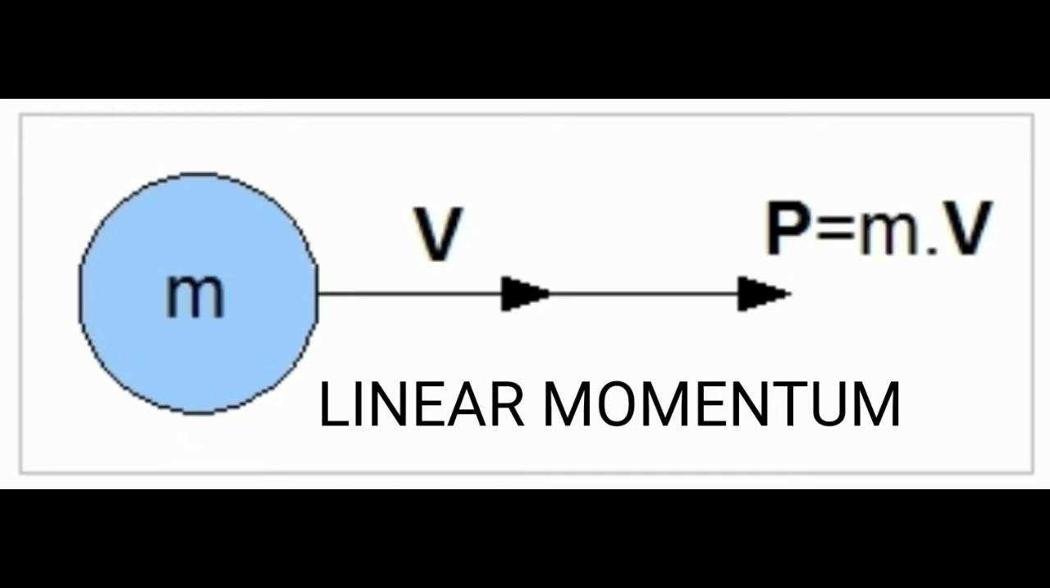Linear momentum is equal to mass into velocity, the product of mass and velocity. Okay. Linear momentum symbol is P, M is mass, V is velocity. This equation helps to measure the magnitude of a force. The unit of momentum in the SI system is kilogram meter per second. In the CGS system, its unit is gram centimeter per second. That's all. Linear momentum is equal to the product of mass and velocity.